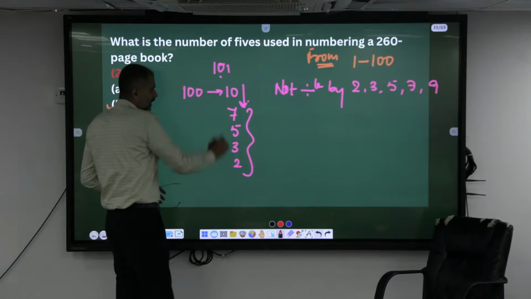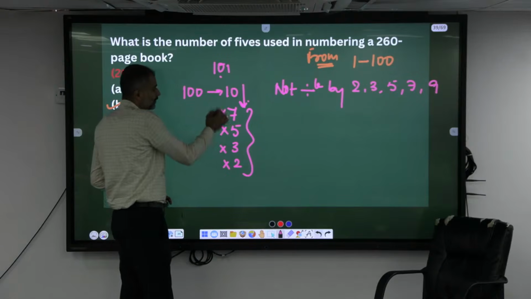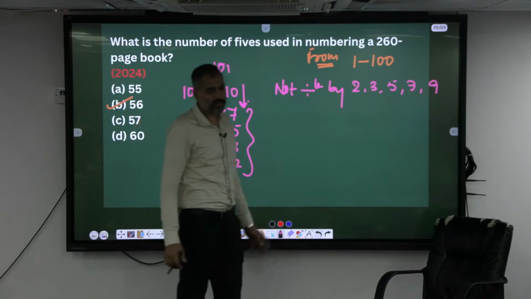Now, 2 does not divide, 3, no, you know the rule of 3, sum of the digits, 5 no, 7 definitely not. Hence it is a what? Prime number. Similarly you can identify.